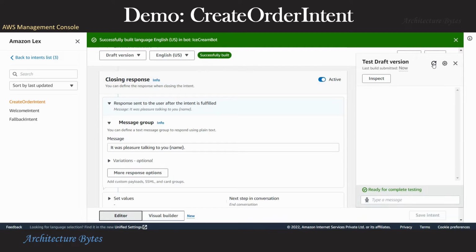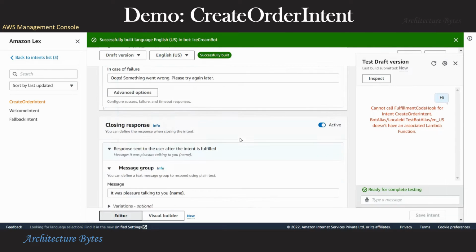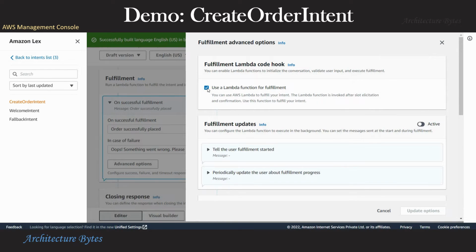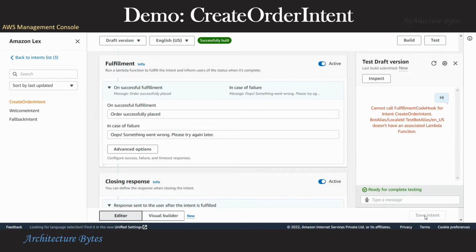Let's do a quick test. Okay. There is an error with fulfillment part. Okay. Let's look at that. So under advanced options, okay, we must uncheck the Lambda function for fulfillment part because we are not using that yet, and we'll come to that later. So let's build again.